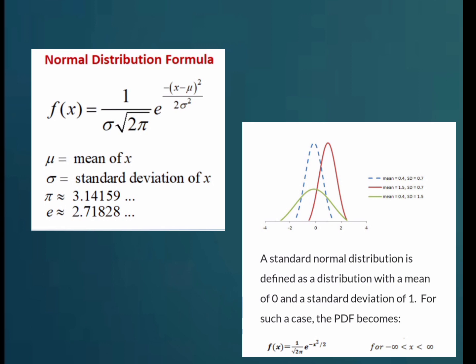Here, as you are seeing on the screen, there is a graph of a normal distribution. The standard normal distribution is defined as a distribution with a mean of 0 and a standard deviation of 1. For such cases, the PDF becomes f(x) equal to 1 divided by root of 2 pi, e to the power of minus x squared divided by 2, for minus infinity less than x less than infinity.